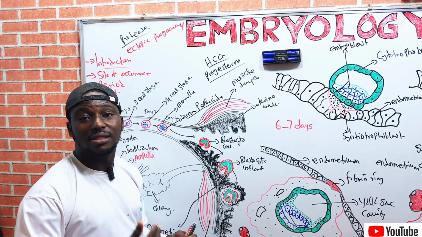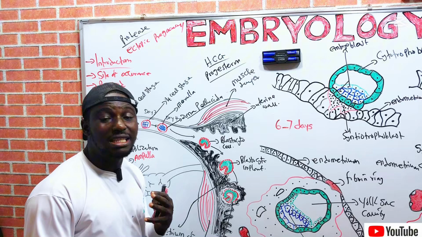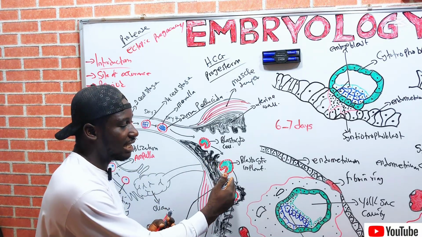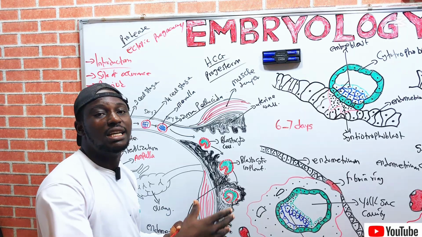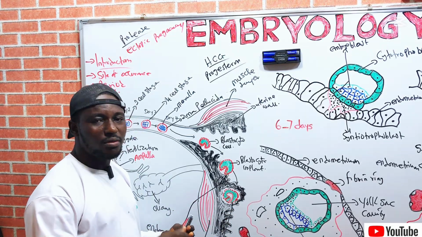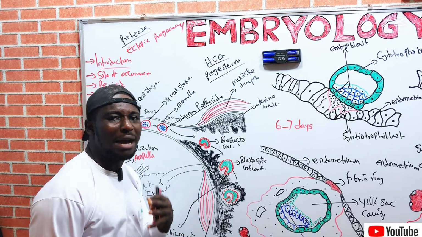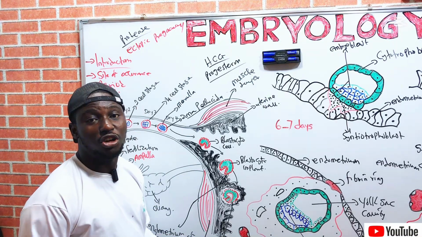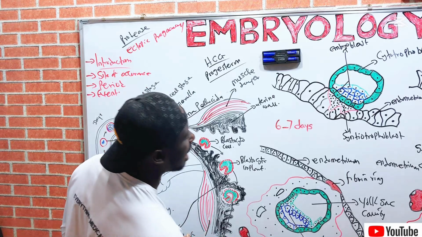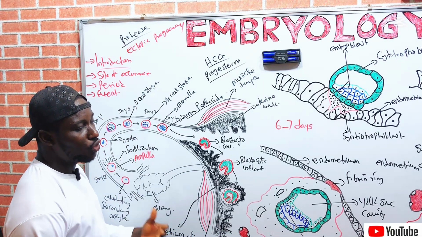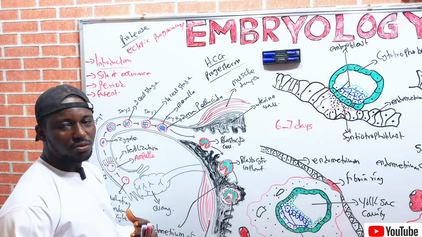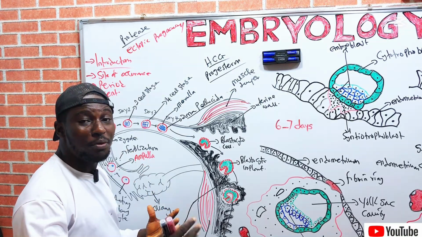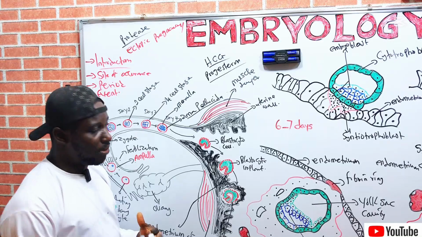So the bleeding that women mostly see when they are pregnant is called implantation bleeding, because the blastocyst is trying to get implanted on the endometrium of the uterus, thereby shedding blood. So those are the events that took place in implantation, whereby the developing embryo is trying to get implanted.